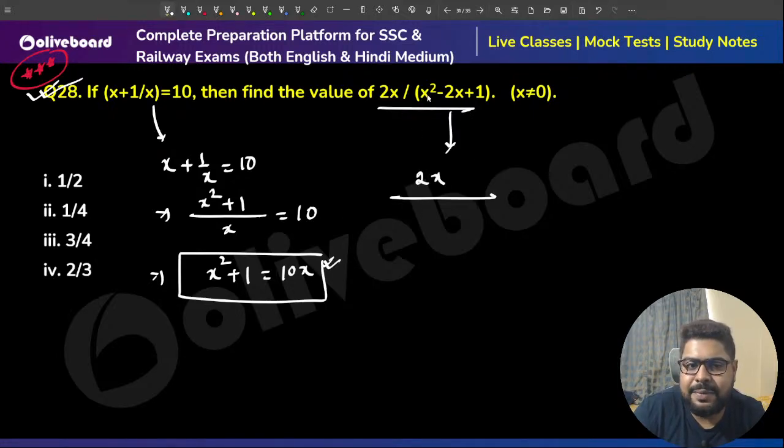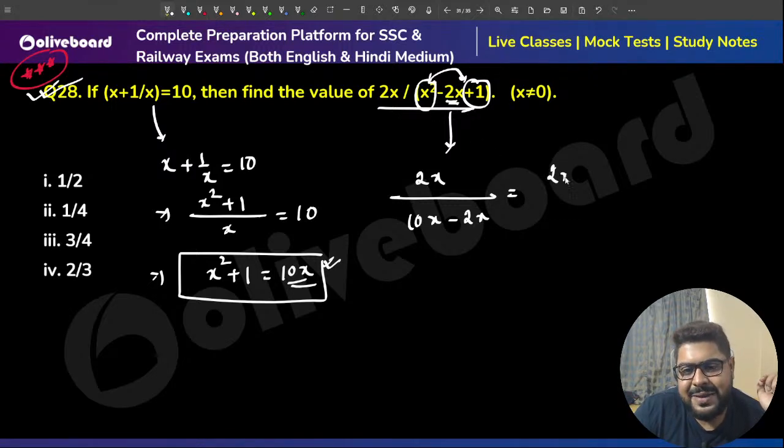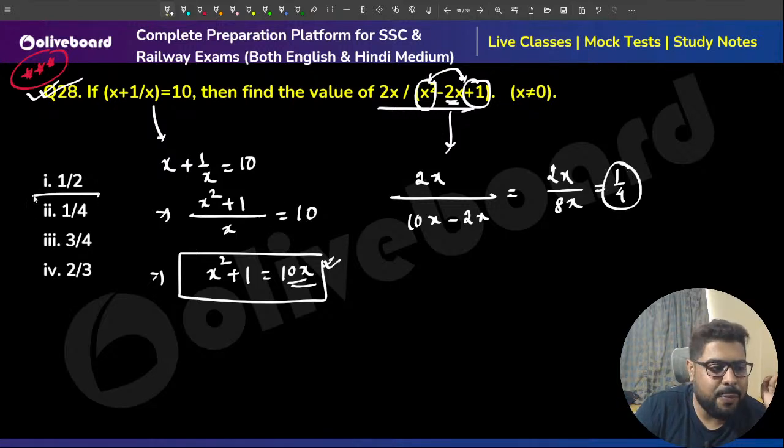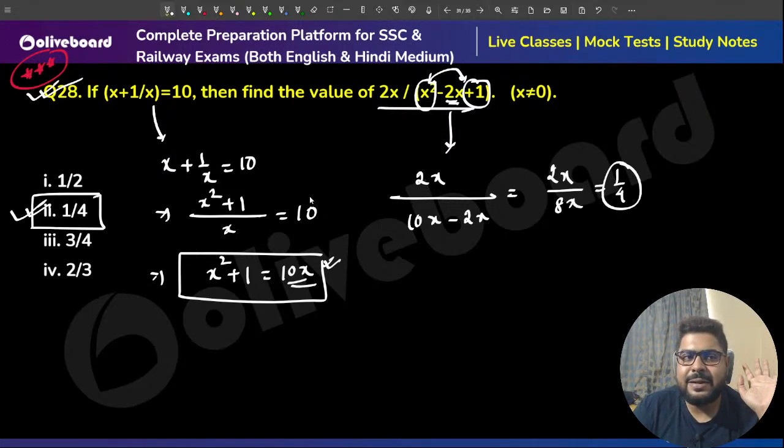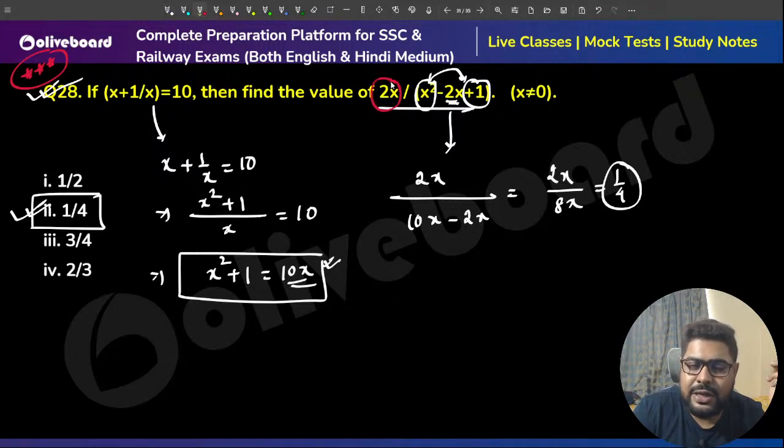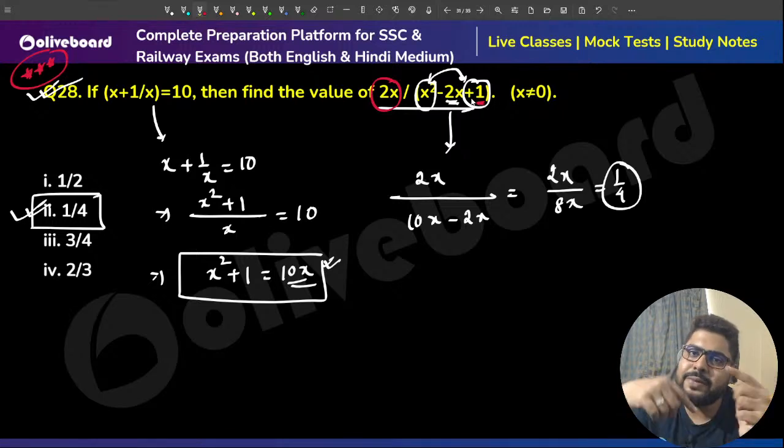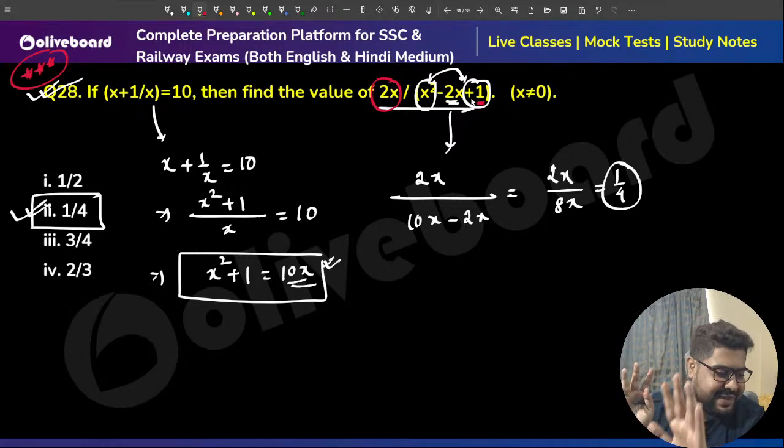2x divided by x square plus 1, you can see. So, can I say x square plus 1 is equal to 10x, sir? Minus 2x is there, this 2x. So, 2x by 8x, sir. That is 1 by 4. Option number 2 is my correct answer. Always this is the best method. Why, sir? Because there is x on the numerator and denominator. We are converting x square and the variable part into x so that we can cancel. That's the best. So next one, sir.